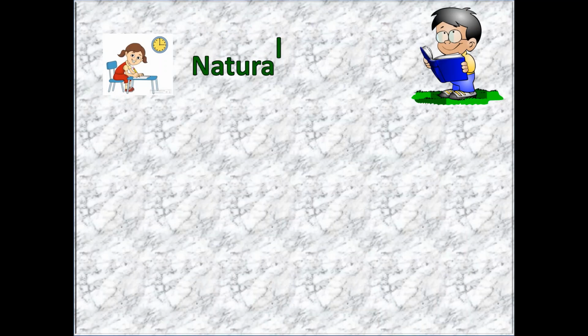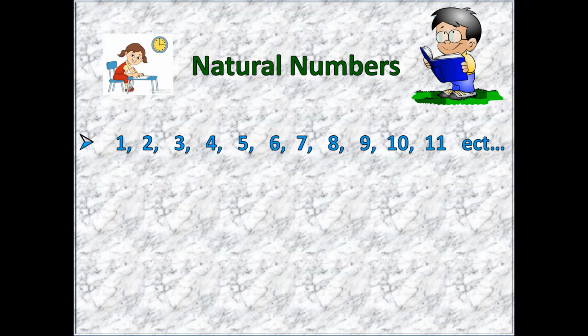Now natural numbers. Our first topic is natural numbers. What is meant by natural numbers? Natural numbers start with 1 and end with etc. That means there is no ending for the natural numbers.